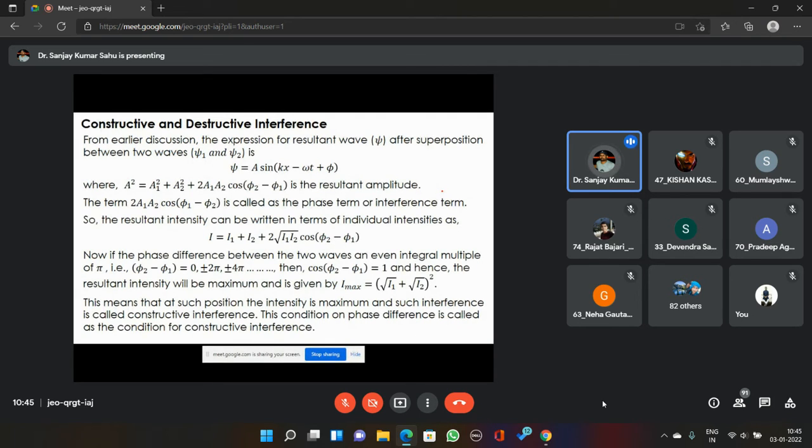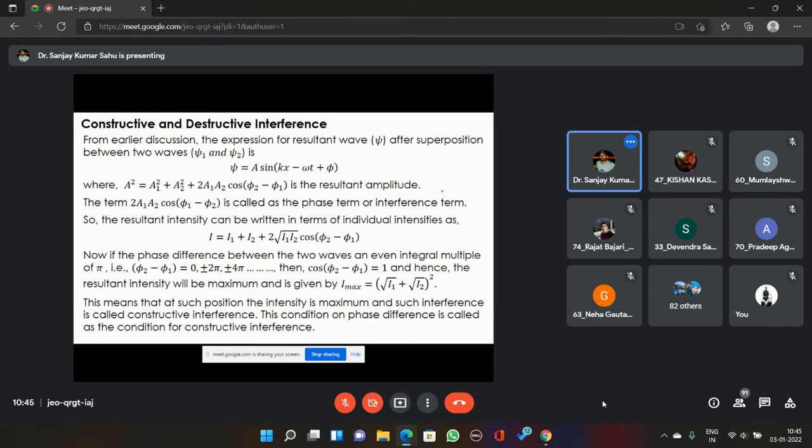I'm not saying at a particular time, because we have assumed that temporal coherence is there, so we are forming a standing wave, and the phase difference between the two waves is not changing with respect to time. It changes with respect to space only.